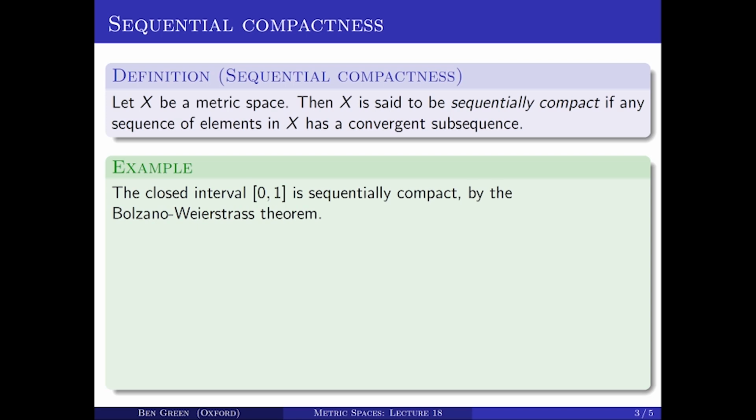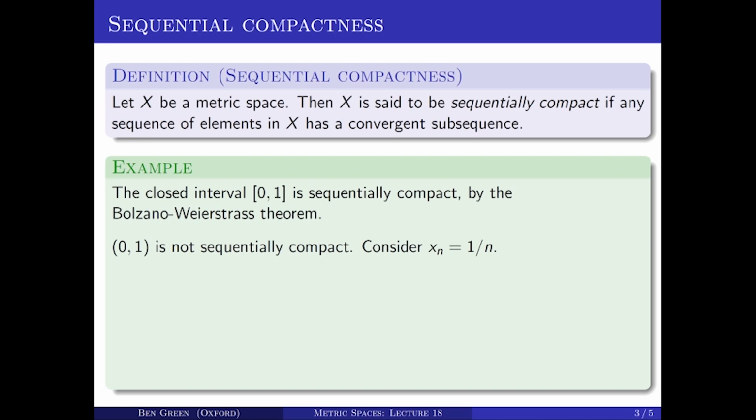So you saw that in the prelims course in real analysis. The open interval (0, 1) is not sequentially compact. For example, if I take the sequence x_n in which the element x_n is 1 over n, that does not have any convergent subsequence. The easiest way to think about that is to think of open (0, 1) as being contained in the whole of the reals, and then the sequence x_n has a limit, namely the point 0.